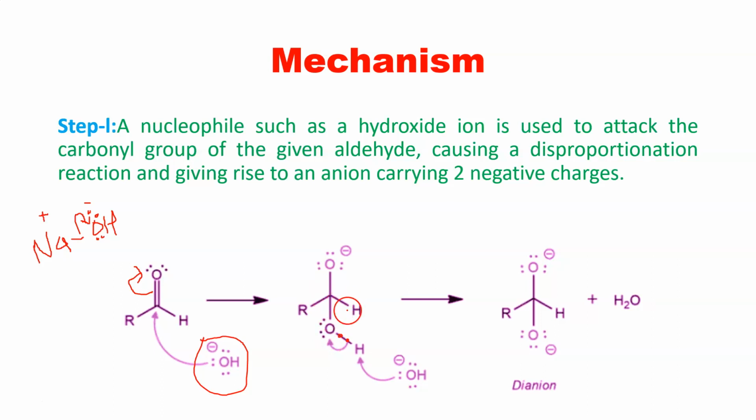So this bond will not break easily, but the carbon oxygen bond will break easily, and electrons will be shifted onto oxygen. Why are they only shifted onto oxygen, why not hydrogen? Because oxygen is an electronegative atom and hydrogen is an electropositive atom. So that is why electrons are being shifted towards oxygen, and it is forming a dianion. So dianion, why di? 2 negative charges, 2 negative centers we can see, and these are anions. So anion means what? Negative charges, right?